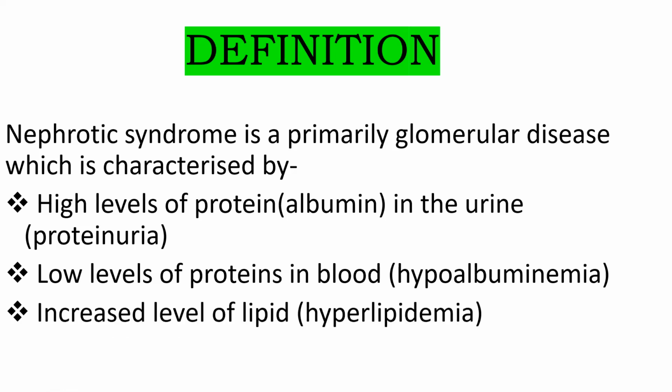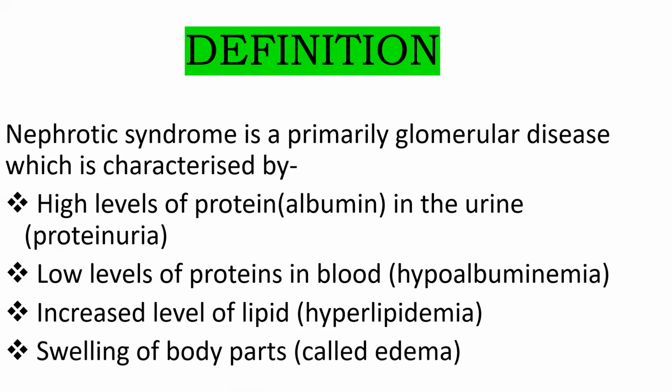The next is there will be an increased level of lipid. If there is an increased level of lipid, then it is termed hyperlipidemia. And if there is a low level of lipid, then it is called hypolipidemia. The next is there will be swelling of the body parts, which is called edema. These are the characteristic features.